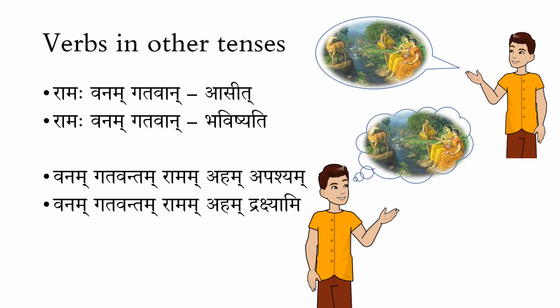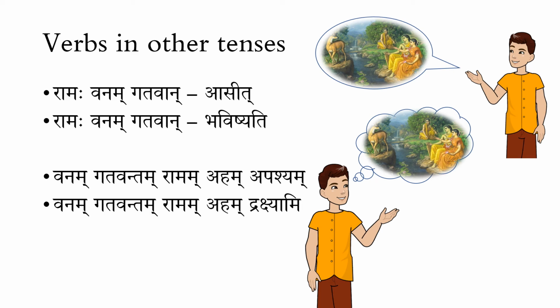That means he had already reached the forest at the time of seeing, when I saw him. Now if you take the next sentence here, Vanam Gatavantam Ramam Aham Drakshami. Here Drakshami is in the Lrit Lakara, Bhavishyat Kala. It means I will be seeing, or I will see Rama. Ramam Aham Drakshami, that is the basic sentence here.